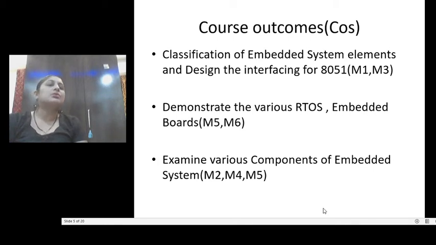Then the next course outcome is to demonstrate the various RTOS and different embedded boards. And the last CO is to examine the various components of embedded system, which we can map with module number 2, module number 4 and module number 5.